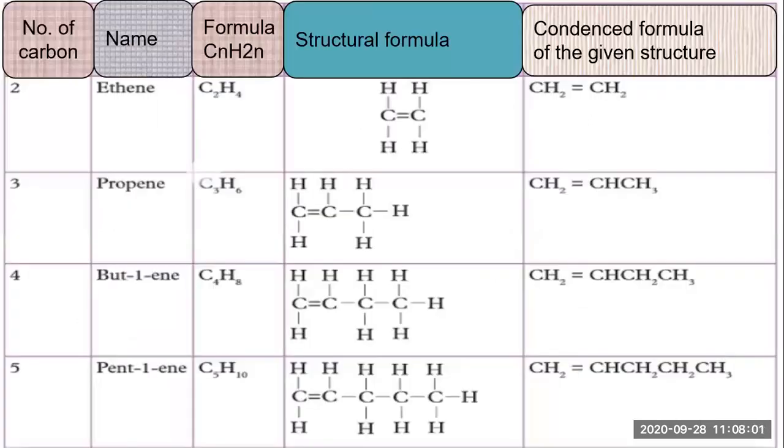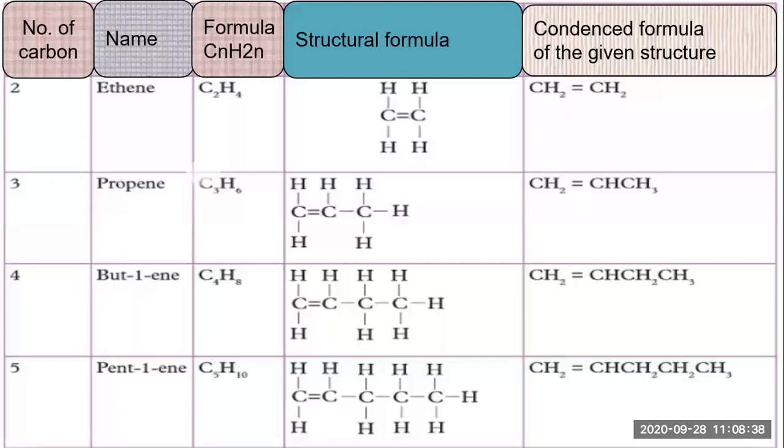Then comes ethene. Now ethene means alkene, the ENE group. Alkene means double bond. So here the formula will be CnH2n. If it is ethene, the number of carbons is 2, then C2H2 into 2, so C2H4 will come. That means 2 hydrogens have been reduced. So here you can see C double bond C, with 2 hydrogen atoms attached to each carbon. So 4 hydrogens are attached and 2 carbons are attached to each other by a double bond.